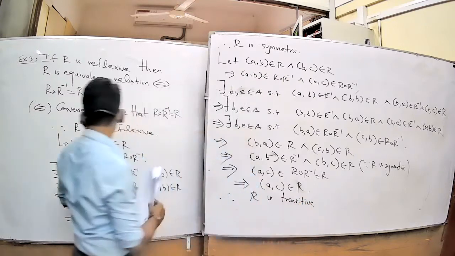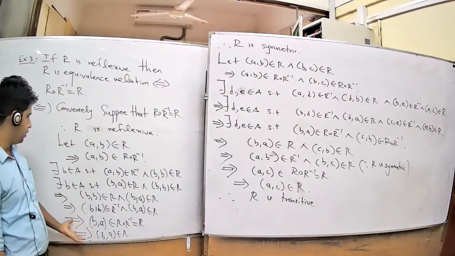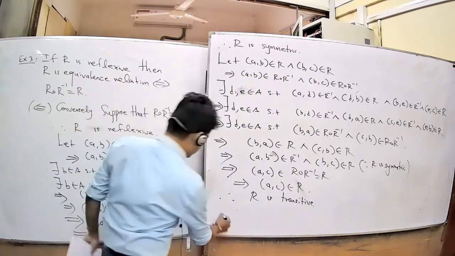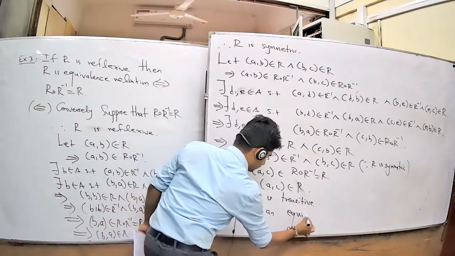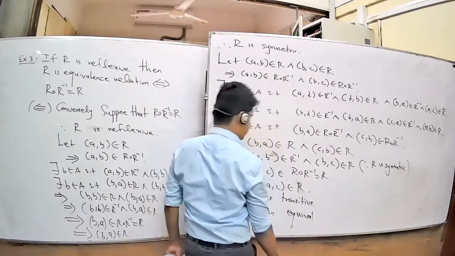From this, the first reflexive condition okay, symmetric condition okay, transitive condition okay. Therefore, R is an equivalence relation.